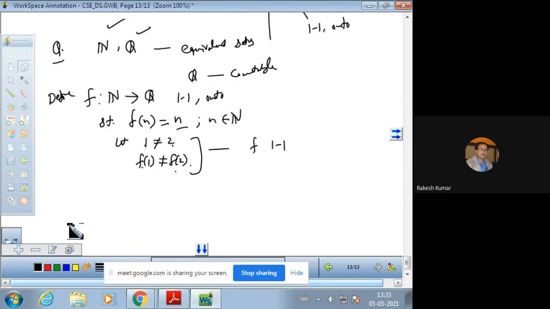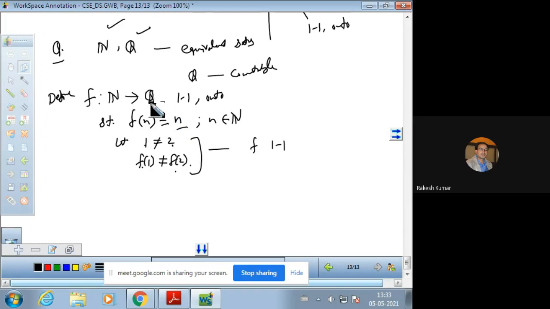Onto means every element in the codomain must have a pre-image in the domain. So we can easily prove that this mapping is also onto. Now remember what type of elements we are getting. We are getting the elements as whole numbers, we are not getting fractions.